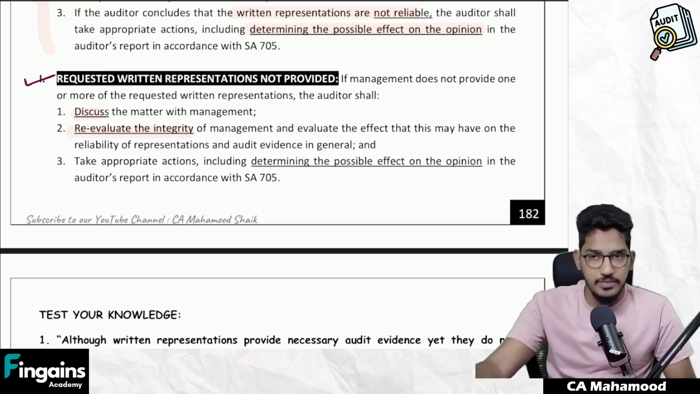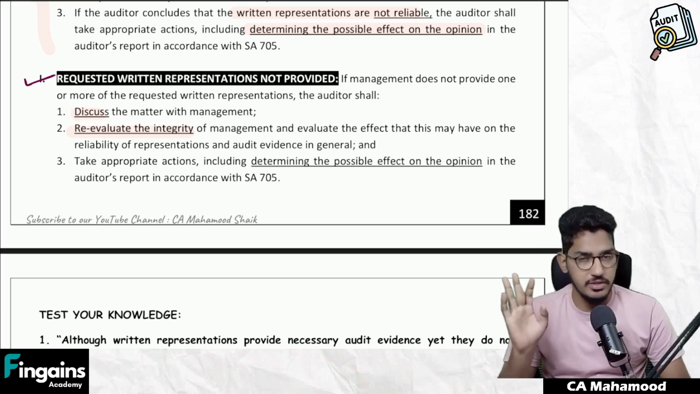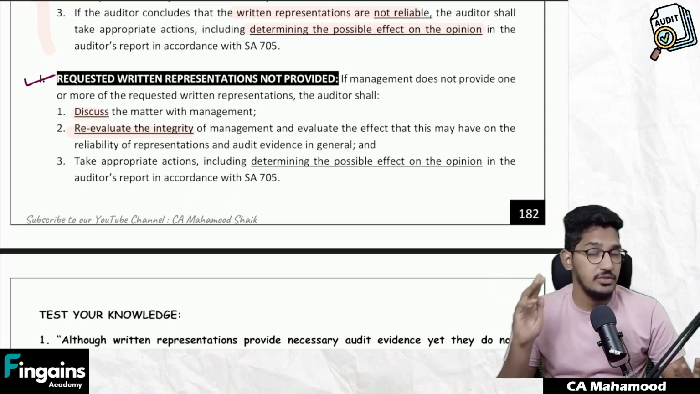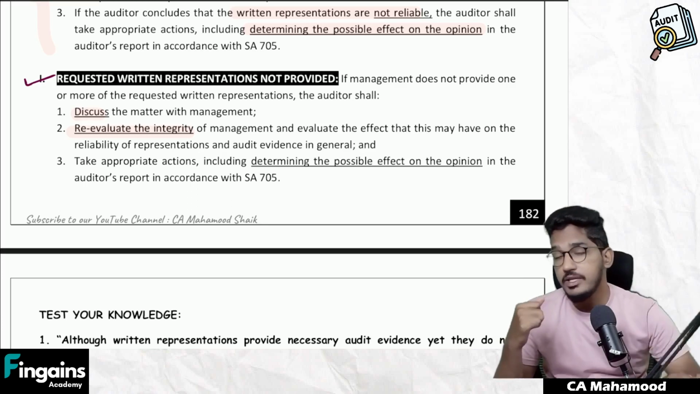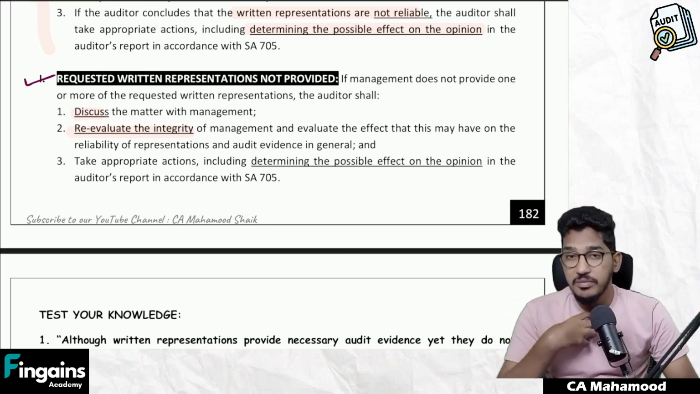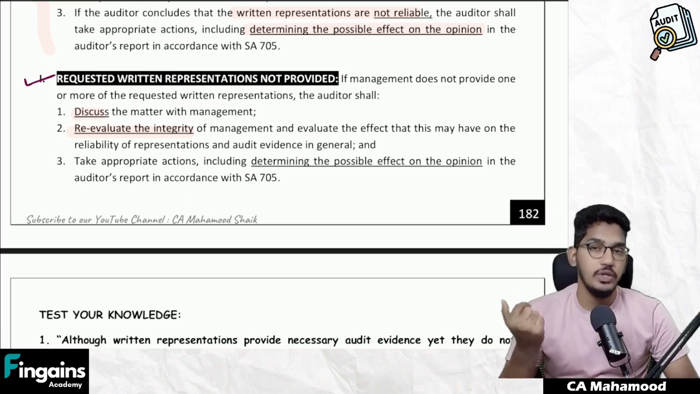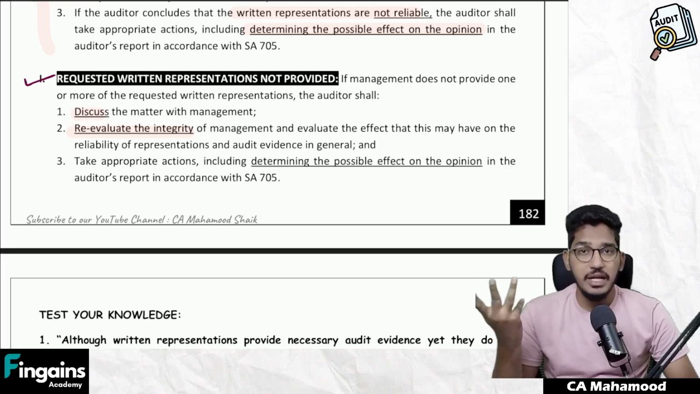So when you go and ask the management the reasons, sir, why are you not giving me written representation? One option which is possible is that they give valid reasons. The other option is that they give all kinds of bogus reasons. They are not giving correct reasons. If they did not give any valid reason why they are not giving written representations, you need to re-evaluate the integrity of the management. You might have thought management are good people, honest people. But when I asked them for written confirmation, now I got to know their true nature. They're not giving me any valid reasons and they're denying me the written representation.